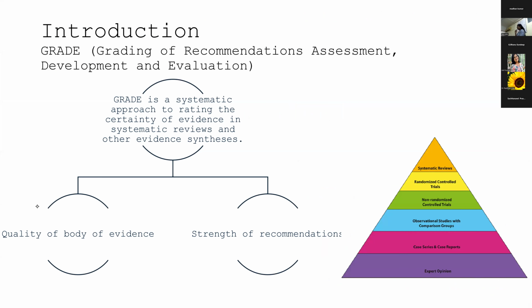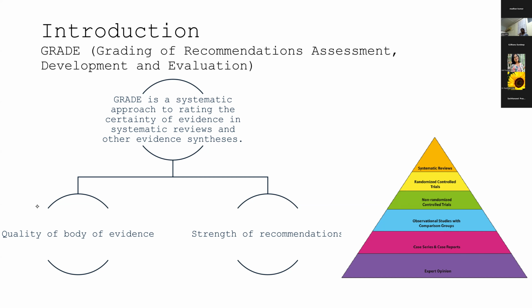So we all know that the best evidence actually comes from systematic reviews. GRADE stands for Grading of Recommendations, Assessment, Development, and Evaluation. It's a systematic approach to rate the certainty of evidence in systematic reviews and other evidence synthesis. It gives its output in two important forms. One is the quality of the body of evidence, and it also looks at the strength of recommendations. Based on the quality of the body of evidence, it automatically feeds into the strength of recommendations.